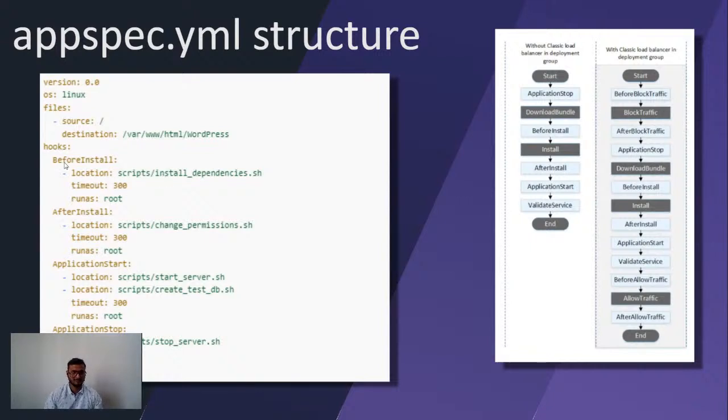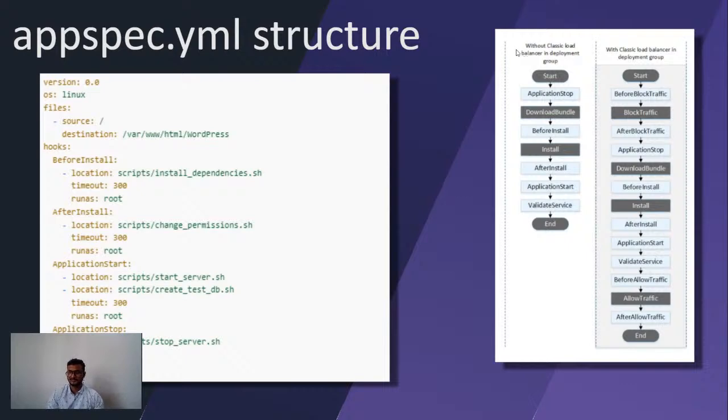For example, what will happen in before install? For example, I want to install some packages. So for that, I can give a path where all my installed dependency packages are located, what the timeout for it is, and whether I want to run as root or as a normal user. And for example, if I have installed all the packages and now I want to change the permissions of that, we can do that in the after install phase. And similarly, we have application start and application stop. We will go through the code of this also.